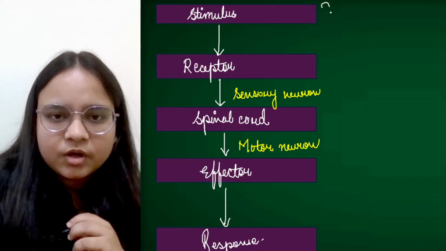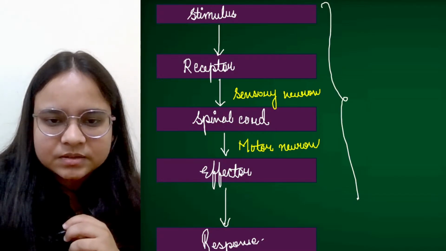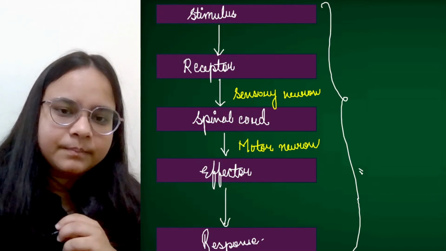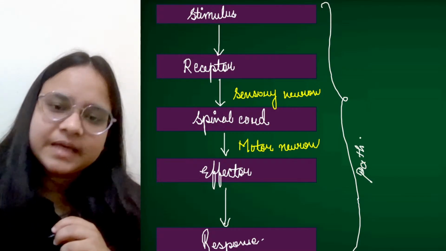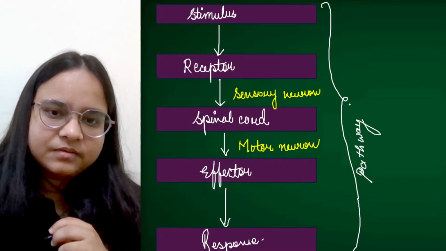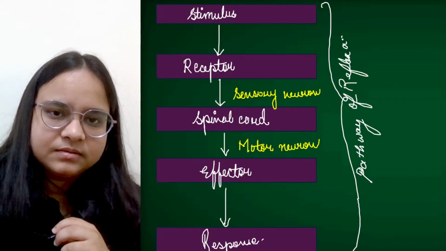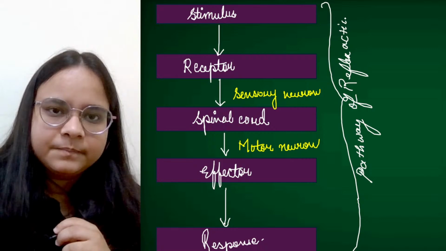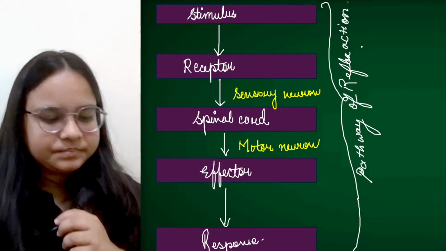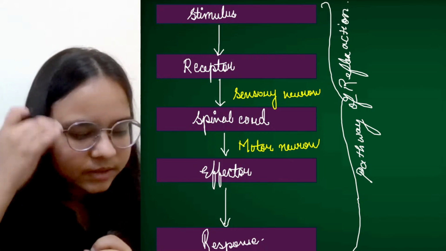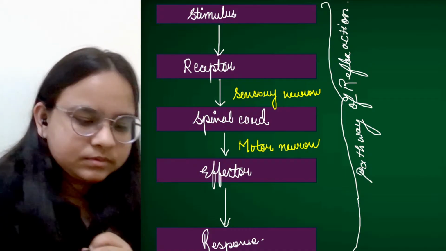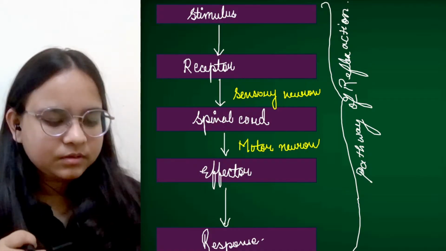So this is overall the pathway for reflex action. Fine. Okay. Any confusion? Any doubts still here? Any doubts? Any confusion? One may ask.